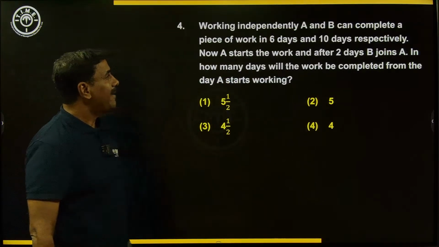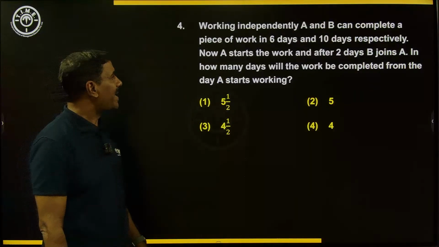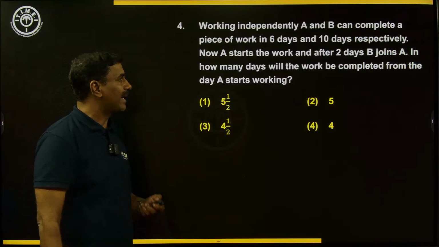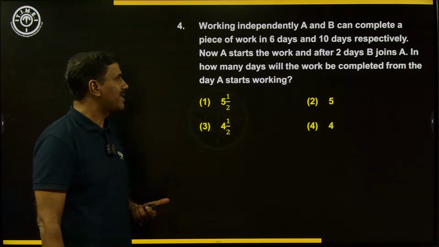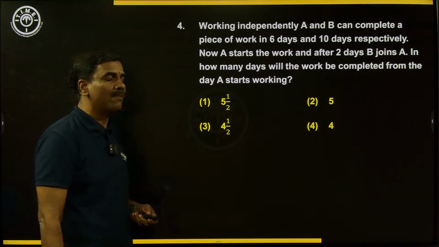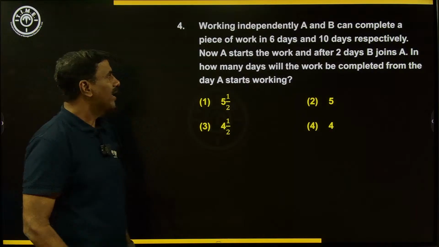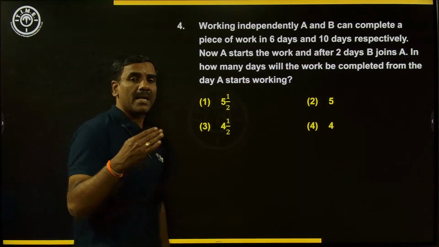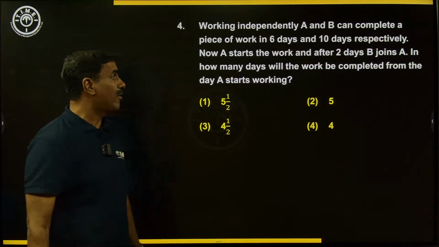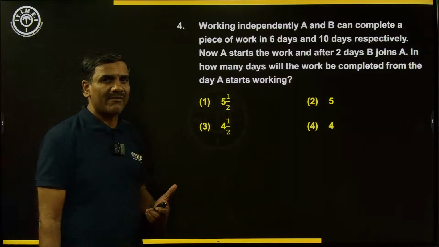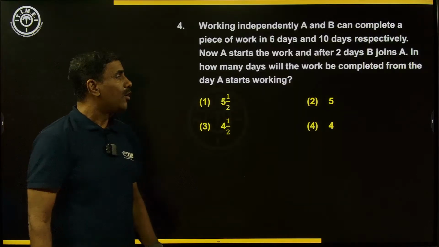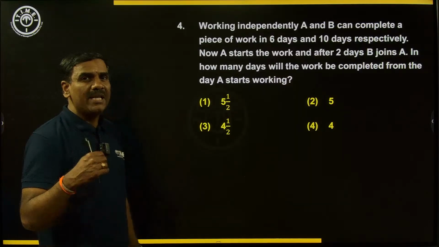Working independently, A and B can complete a piece of work in 6 days and 10 days respectively. Now A starts the work and after 2 days B joins A. In how many days will the work be completed from the day A starts working is the question. So whenever we have these type of questions, where the 2 persons or 3 persons working are not completely working for the entire time, the best thing is to go for framing the equation for the given